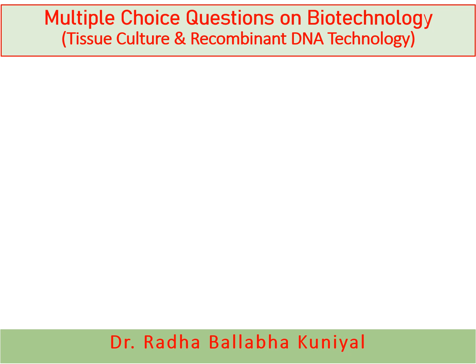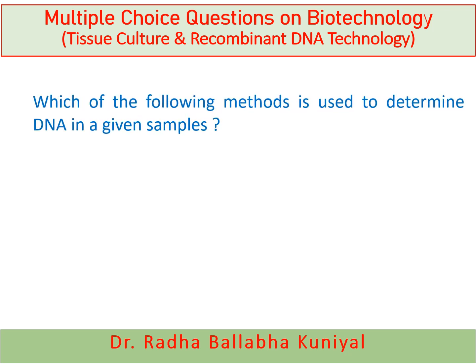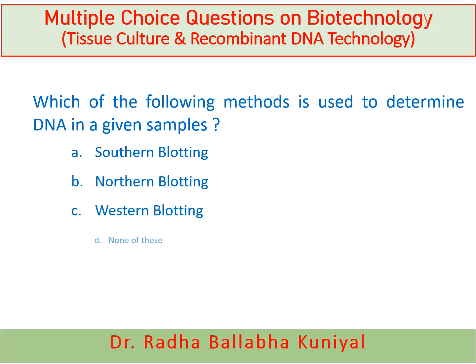Now the next question is, which of the following methods is used to determine DNA in a given sample? A. Southern blotting, B. Northern blotting, C. Western blotting, or D. None of these? And here the right answer is A. Southern blotting. By Southern blotting techniques, we can determine the DNA in a given sample.